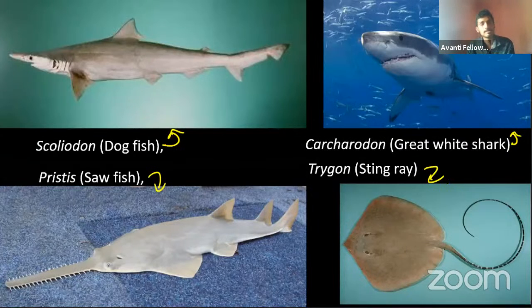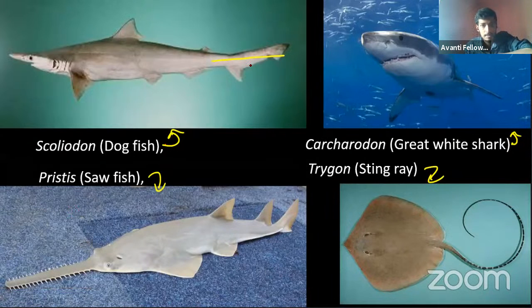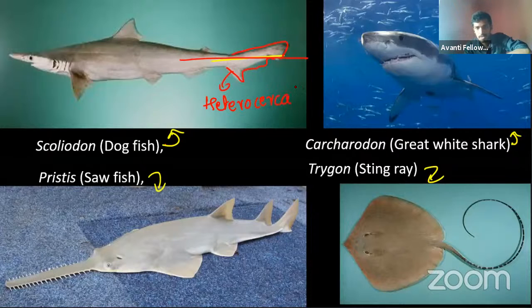And another thing I thought of telling you. Here, if you check these last fins, right? These are actually not equal. This is also one of the characters of these organisms, not all. In most of the organisms, these caudal fins have different kinds of structures when you divide into the middle line. This is called heterocercal. So this is called the heterocercal. Heterocercal means a different kind of length will be there.